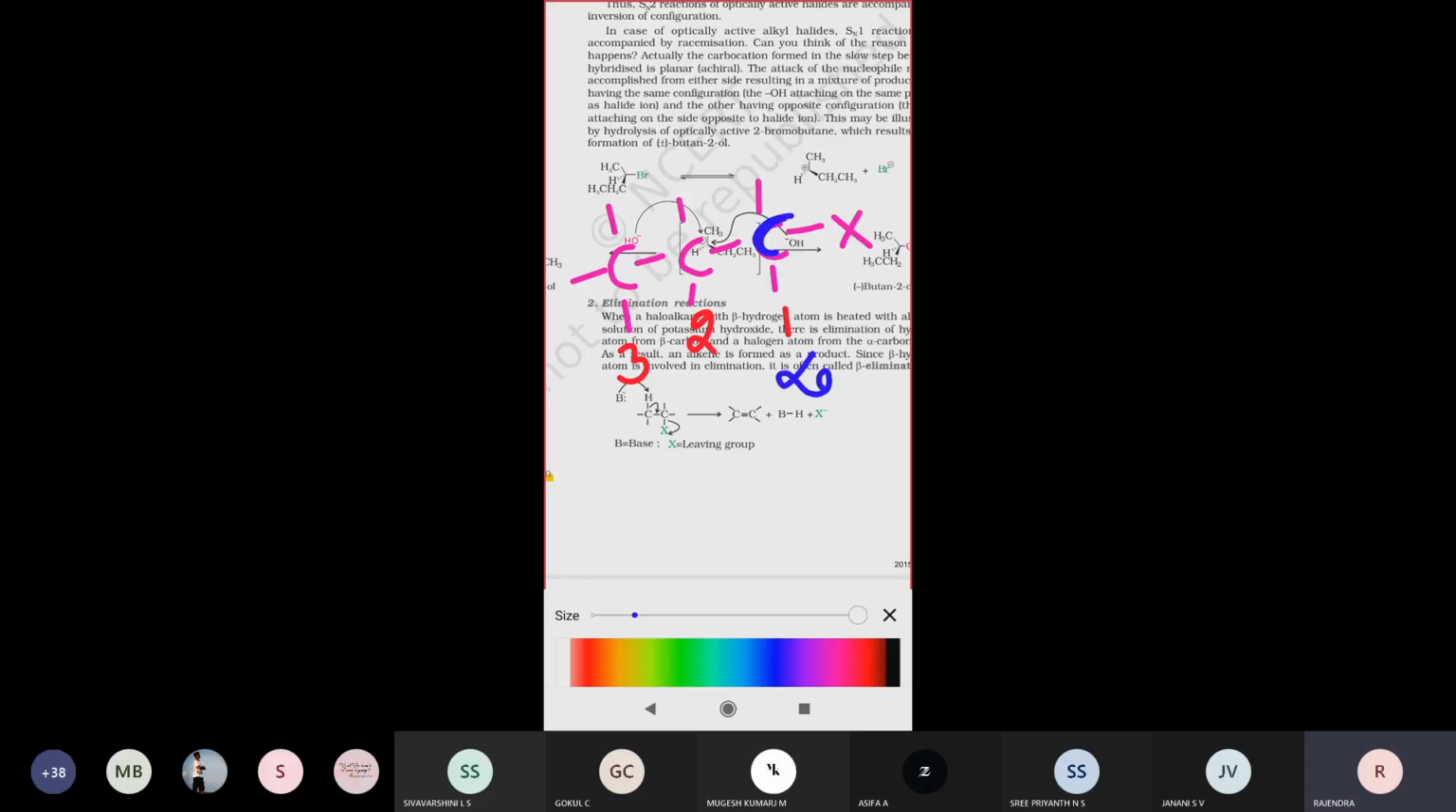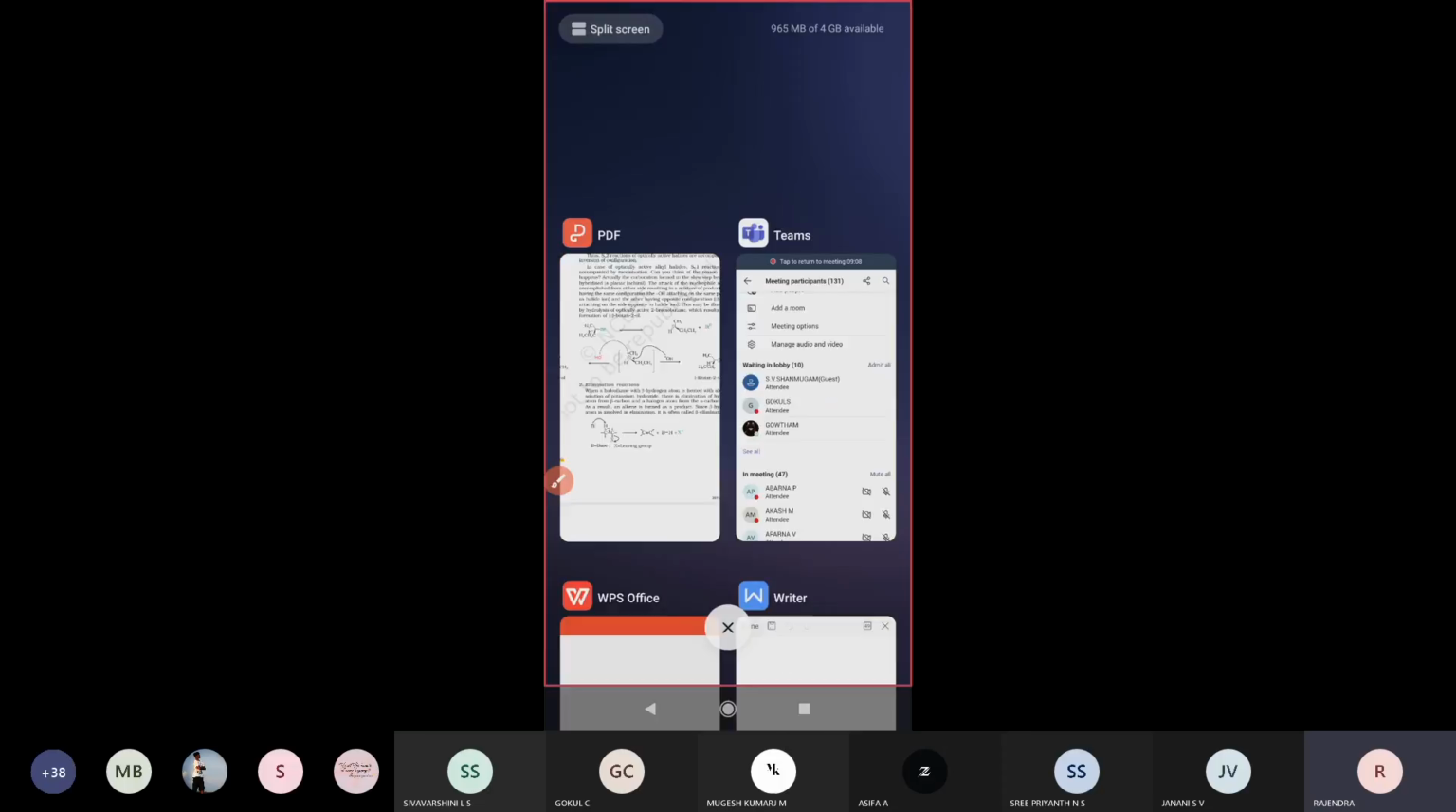The carbon atom adjacent to the alpha carbon is called the beta carbon, and the next position adjacent to the beta carbon is called the gamma carbon. So alpha, beta, gamma: the halogen-attached carbon is always considered the alpha carbon, the adjacent one is beta, and the next is gamma. These are the major positions in elimination reactions.